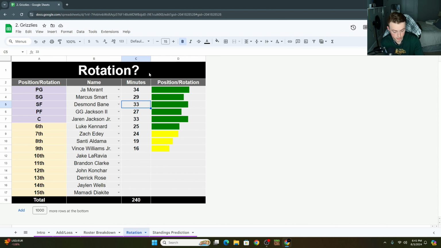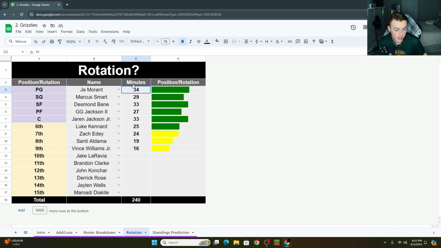The idea with these rotations is, when I was a coach, we would always try to be like, okay, where do we want players to average out at, right? It's like you're filling it out in 2K, like my GM mode or whatever, right? Obviously, there's going to be times where you're getting spanked or you're spanking another team. You guys are going to play less. Sometimes in a close game, you got to play the better players more. But this is where I want things to average out.